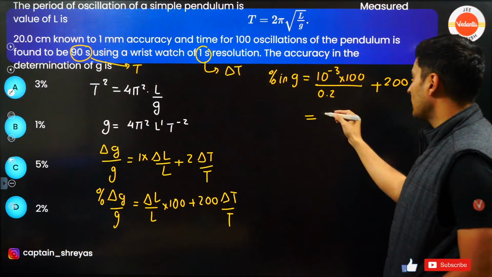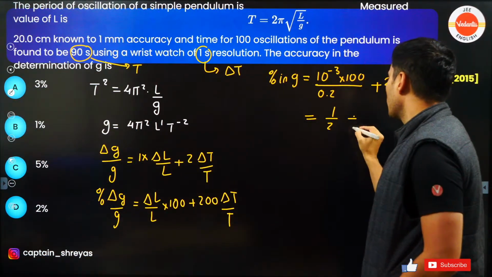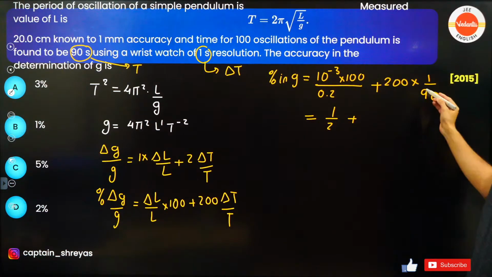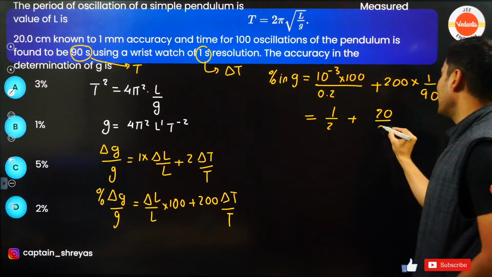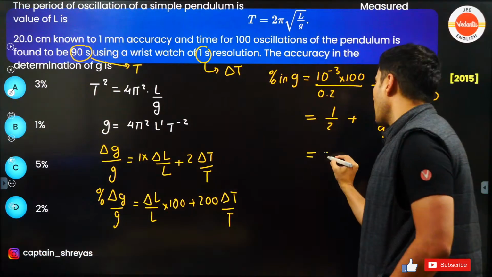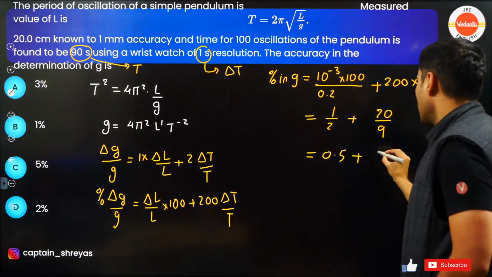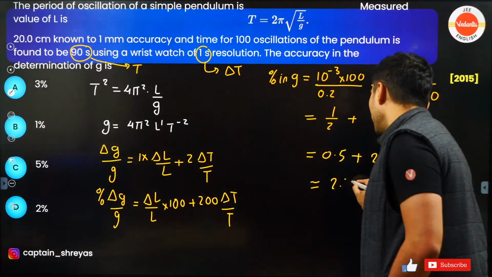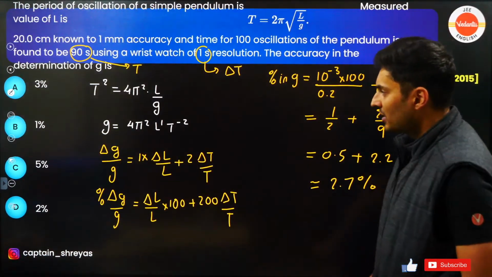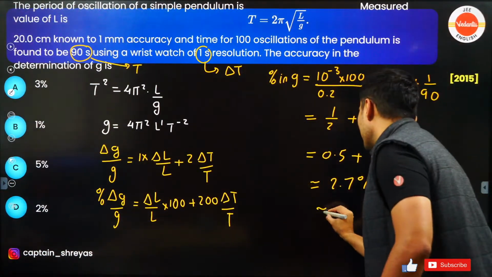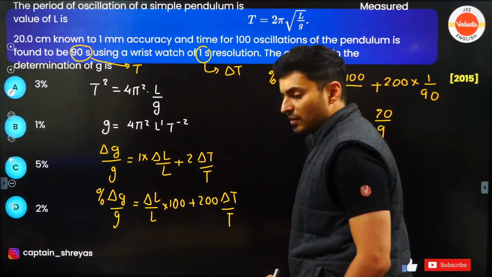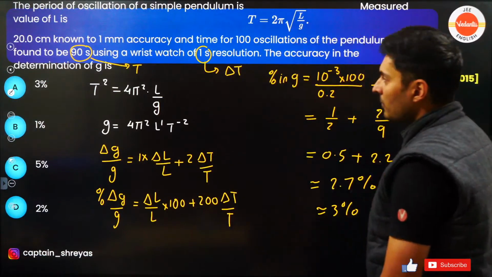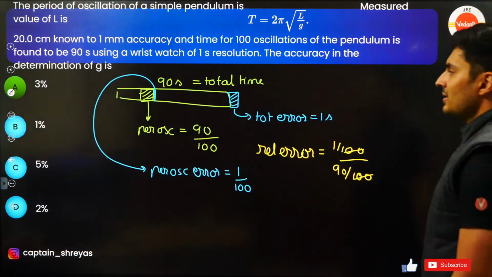So this will be 10 to the power minus 1. So this will be 1 by 2 plus, just check this. So this will be 20 by 9. So this will be 0.5 plus 2.2, I think, roughly. So this will be 2.7%. So where is 2.7%? It is not there. The closest is 3%. 2.7's closest is 3%. Yes. There you go. 3% is the answer.